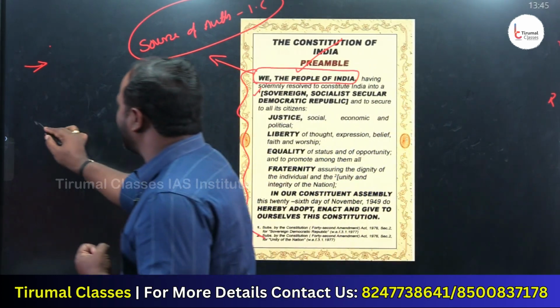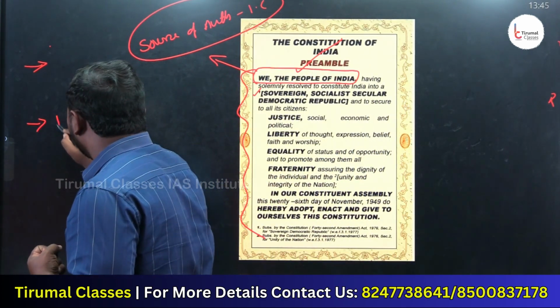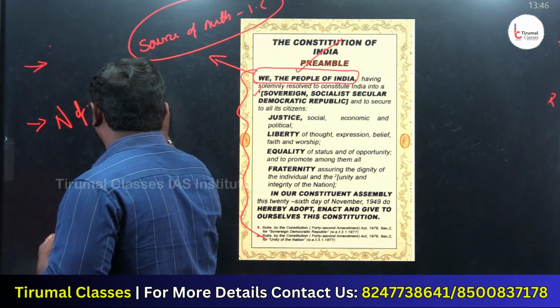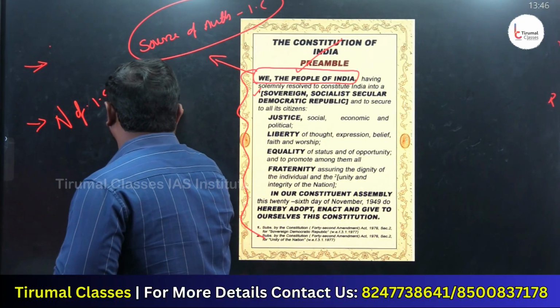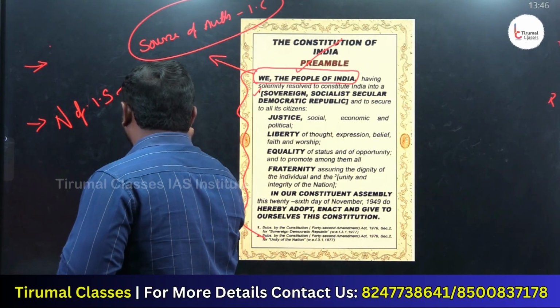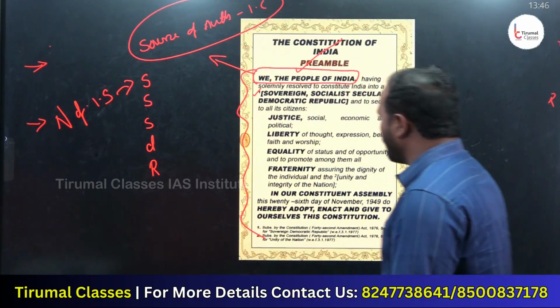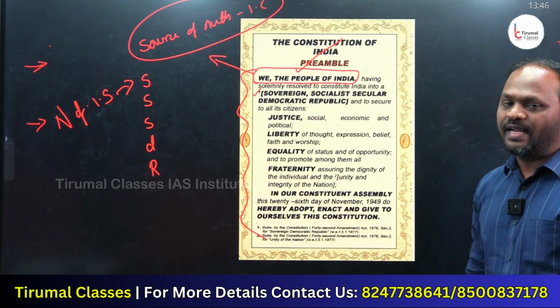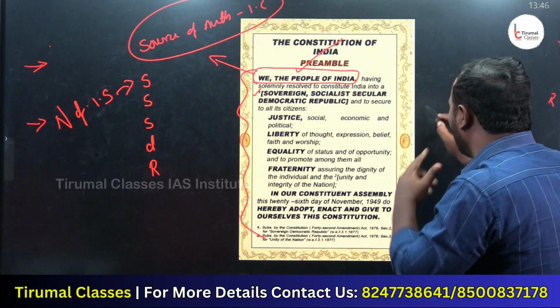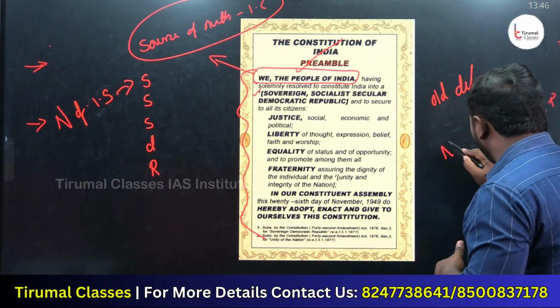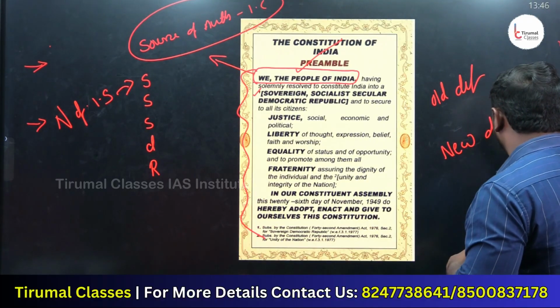The second point is, what is the nature of the Indian state? The nature of the Indian state can be explained by sovereign, socialist, secular, democratic, republic. But this is the preamble definition, and we have 2 definitions for the preamble: one is called the old definition of the preamble, the next is the new definition of the preamble.